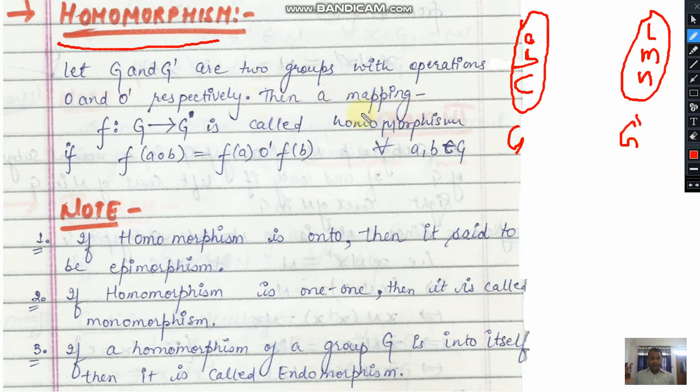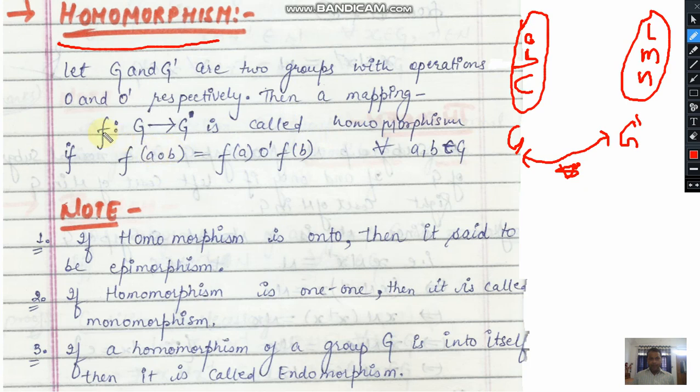Now a mapping means a relation between G and G dash. This relation will be said to be a homomorphism. Please note, students, that the relation will be known as homomorphism, isomorphism and so on, not the group or any set. This will be a special relation, and this relation will be a homomorphism.